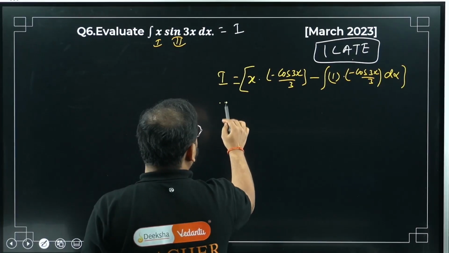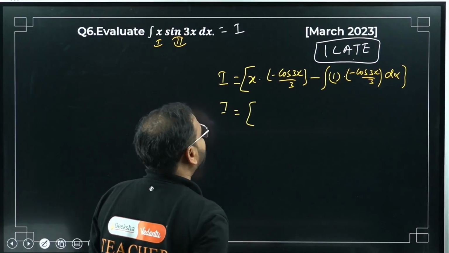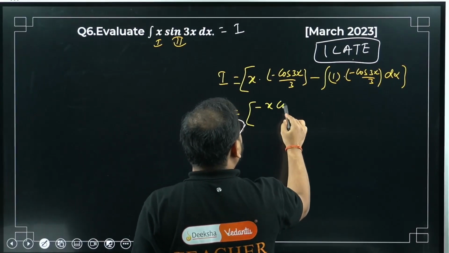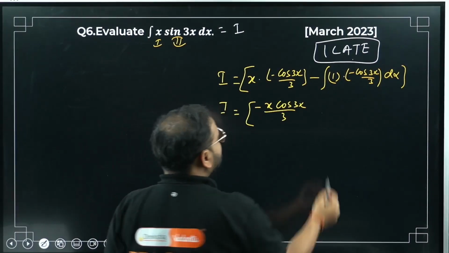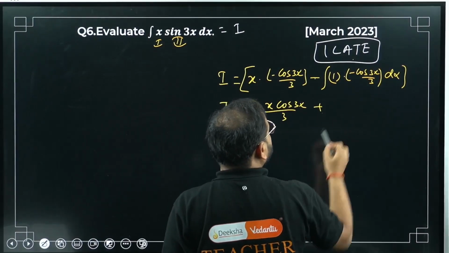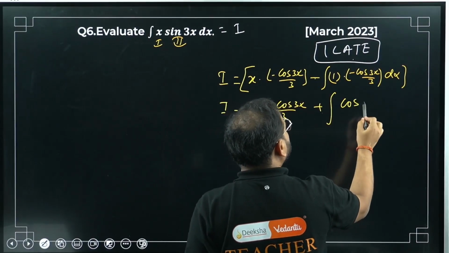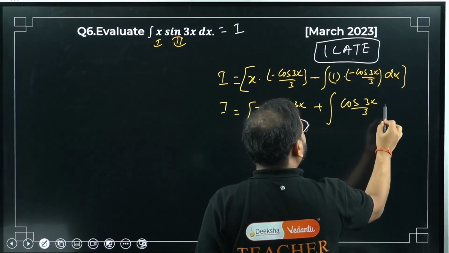Please check. I'm getting minus x cos 3x by 3. Minus and minus goes out and becomes plus. Integration of cos 3x by 3 dx.